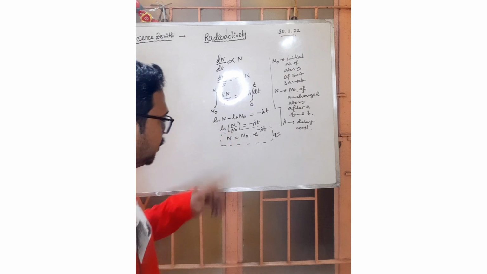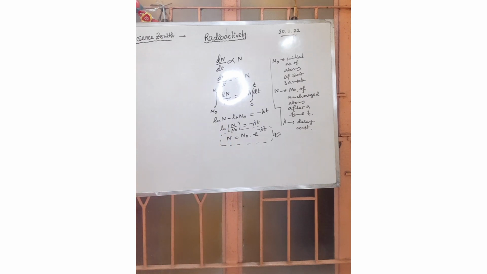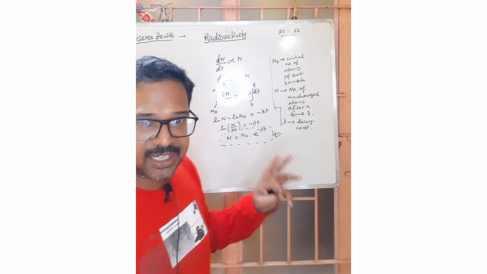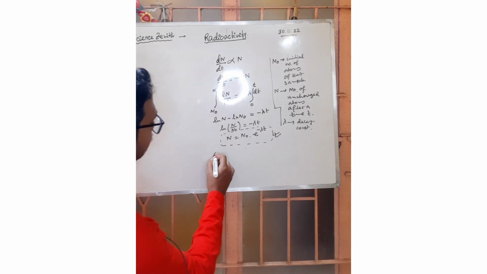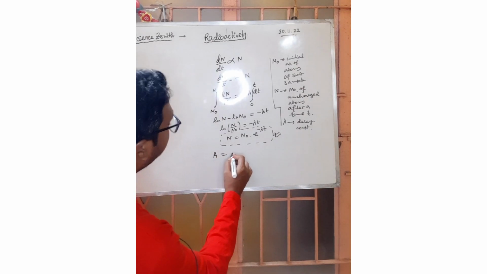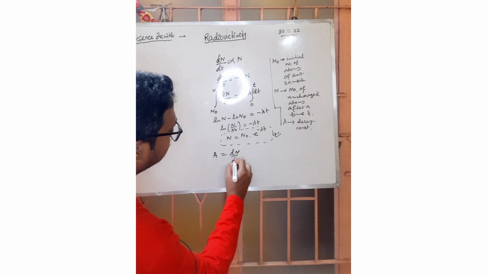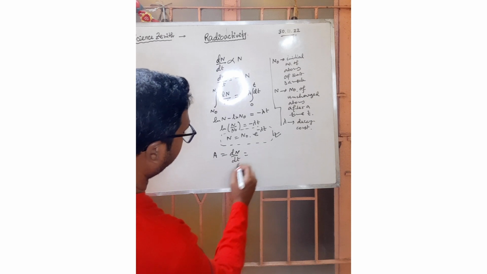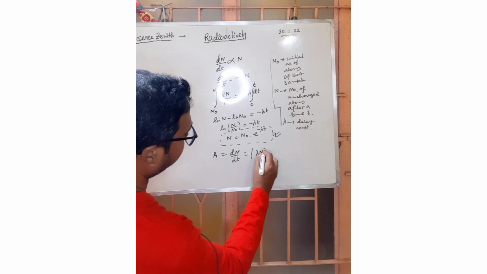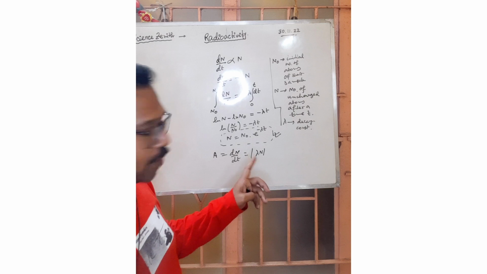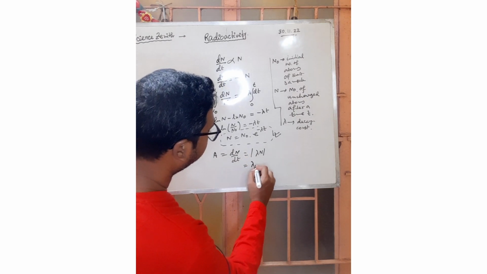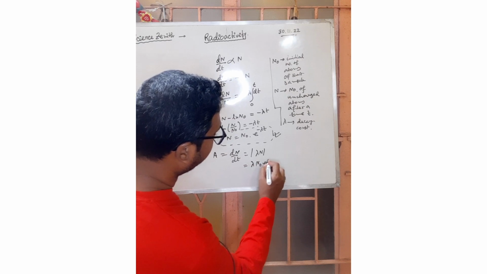A very basic relation. From that you can also write what is activity. The next question is activity. What is activity? Activity means dN/dt. That is, dN/dt equals what, sir? Mod of lambda N. So activity is mod of lambda N. Now from that you can also write lambda N0 e to the power minus lambda t.